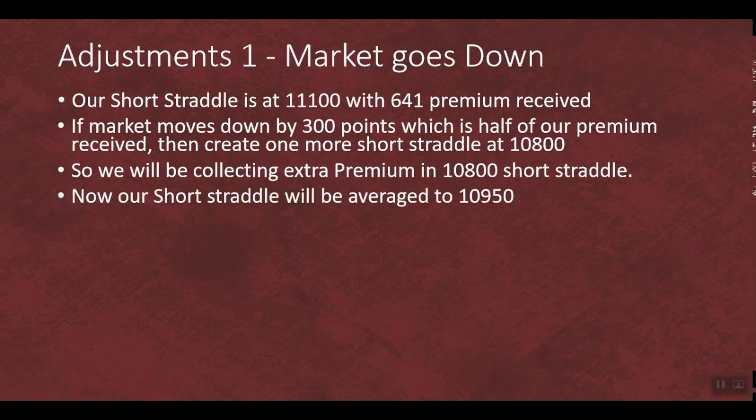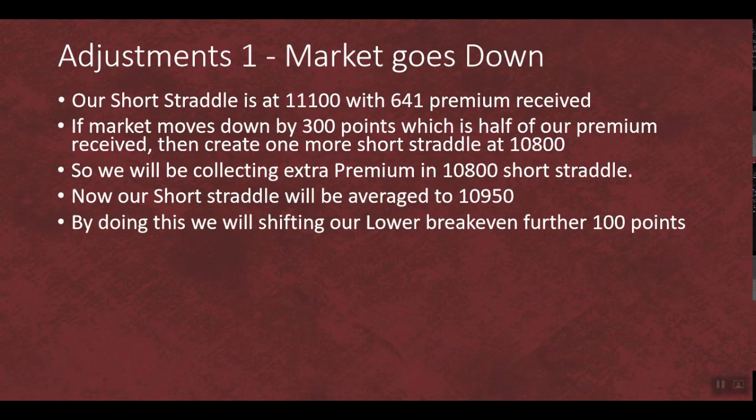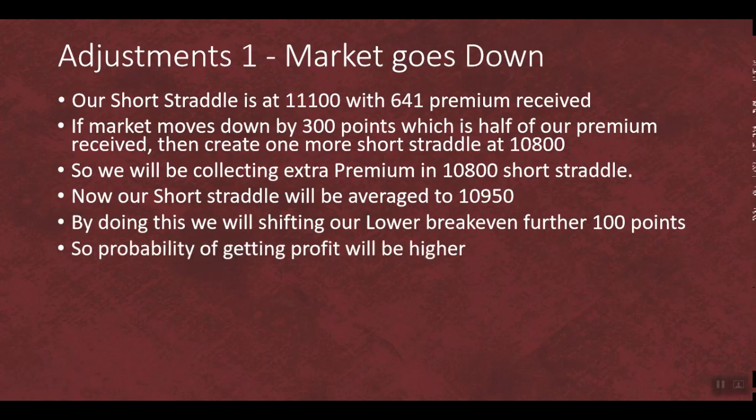So our short straddle will be averaged to 10,950 now, which is the midpoint of 10,800 and 11,100. Our lower break-even will be shifted a further 100 points or so, based on the premium which we collect. So the probability of getting a profit will be higher, since we have moved our break-even by a further 100 points on the downside, right?